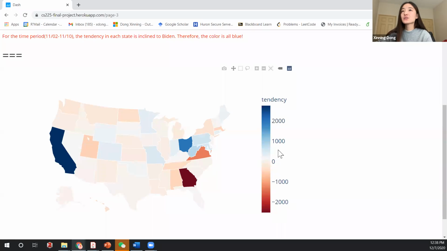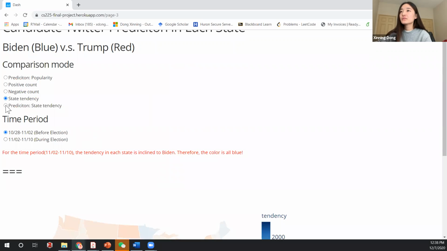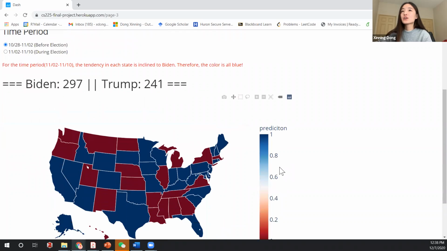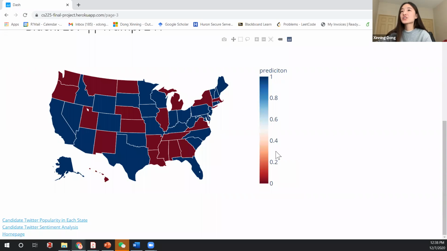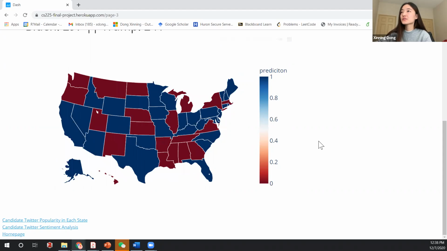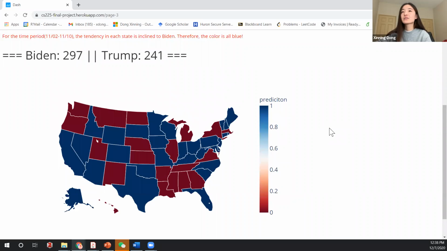As you may already be very familiar with, the result is determined by electoral votes from each state. So here we show our final project prediction of the electoral votes from each state, in which Biden will have 297 votes to win the election.